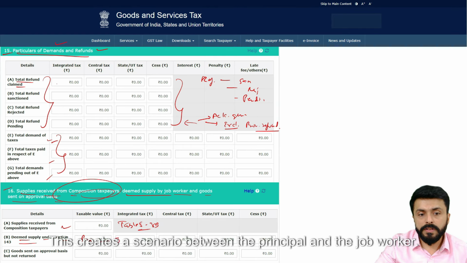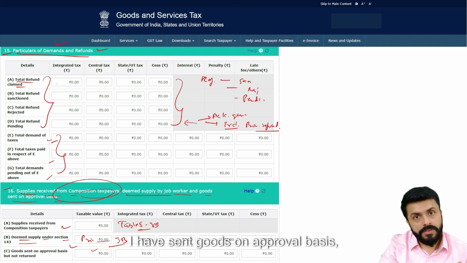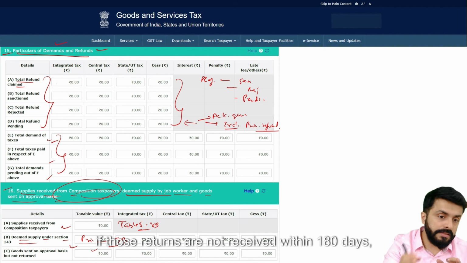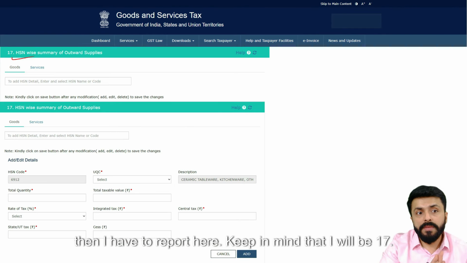Now what is this? This creates a scenario between the principal and the job worker. Then this goods sent on approval basis, not returned. I have sent goods on approval basis. If those returns are not received within 180 days, then I have to report here. Keep in mind that.